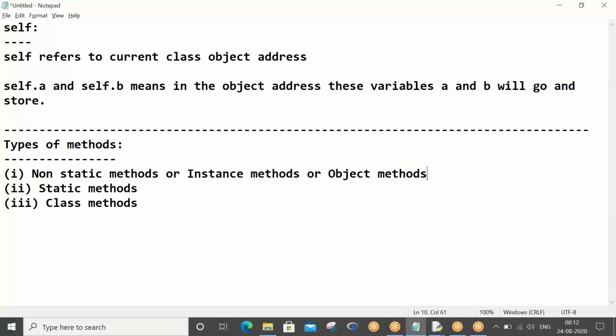Object data is very important, right? So we work a lot with non-static methods. Static methods, we don't have any other name for them. Static variables are class variables basically, but static methods and class methods are a little different. So basically, what are non-static methods?